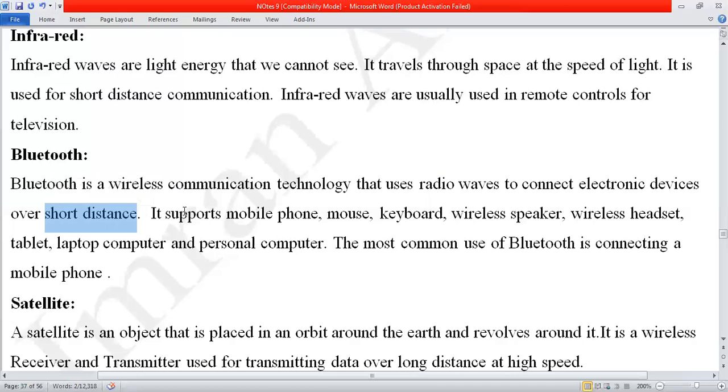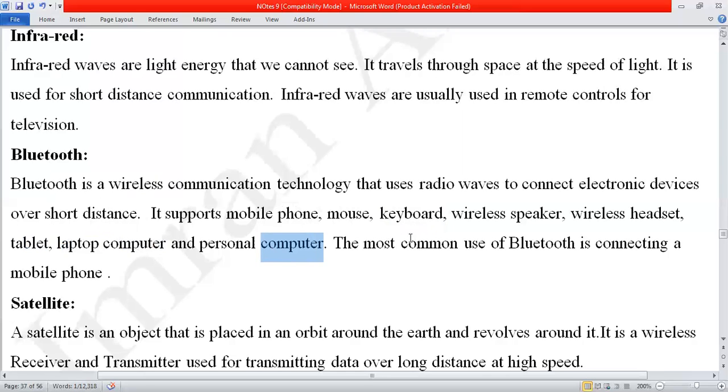Now, where is Bluetooth used? It's used for mobile phones. Watch here: mobile phone, wireless mouse, wireless keyboard, wireless speaker, etc. Wireless headset, tablet, laptop, computer, and personal computer. So many devices nowadays use Bluetooth to communicate data.